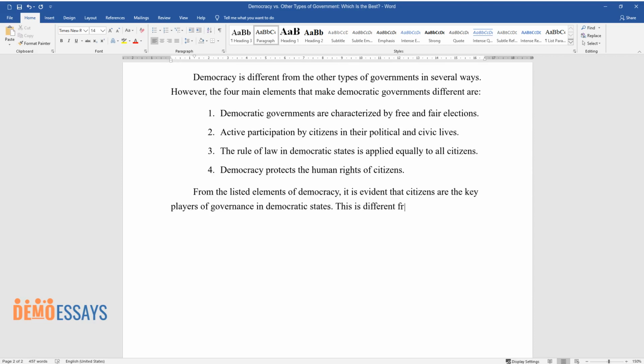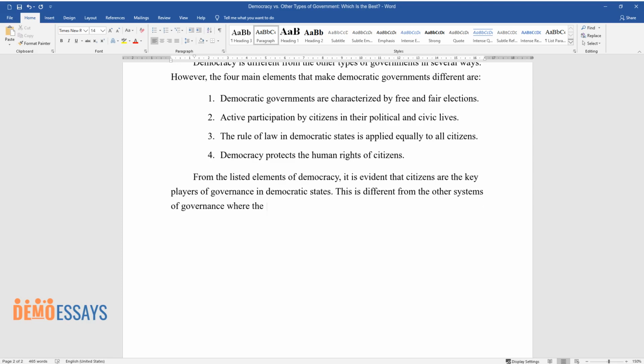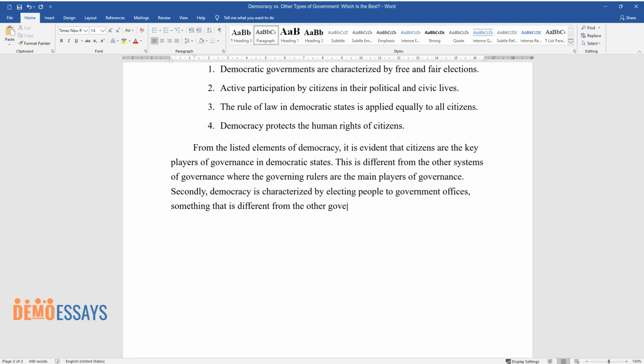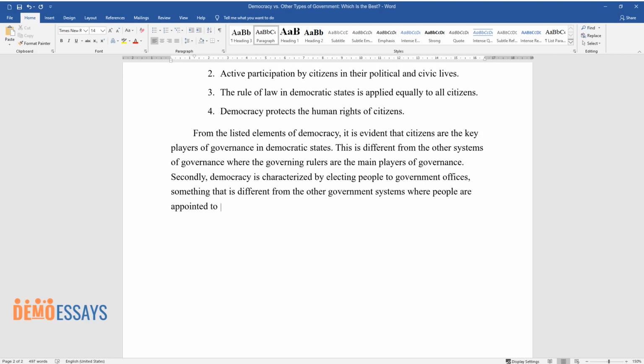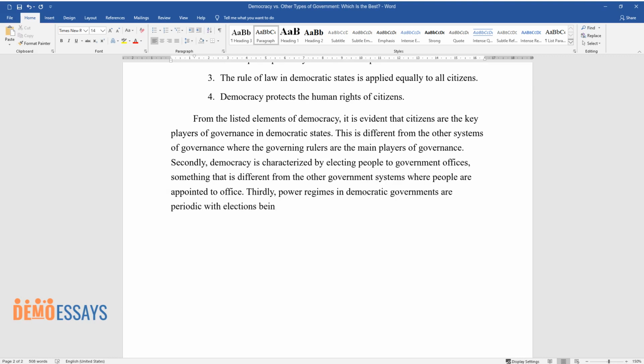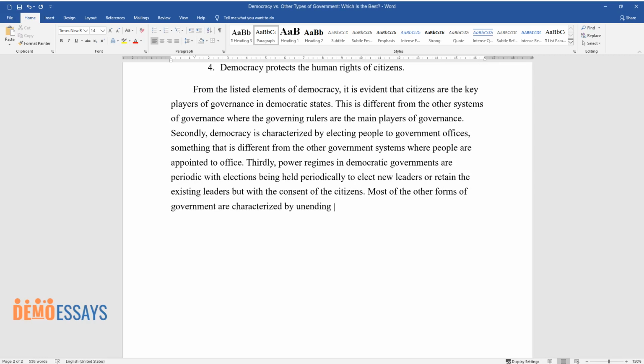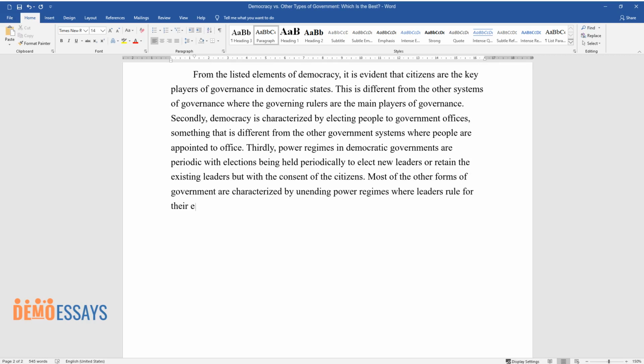This is different from the other systems of governance where the governing rulers are the main players of governance. Secondly, democracy is characterized by electing people to government offices, something that is different from the other government systems where people are appointed to office. Thirdly, power regimes in democratic governments are periodic, with elections being held periodically to elect new leaders or retain the existing leaders, but with the consent of the citizens. Most of the other forms of government are characterized by unending power regimes where leaders rule for their entire lifetime or leave office because of natural causes such as death.